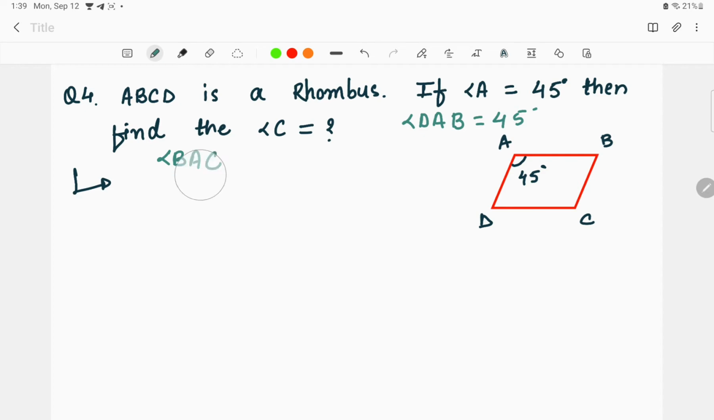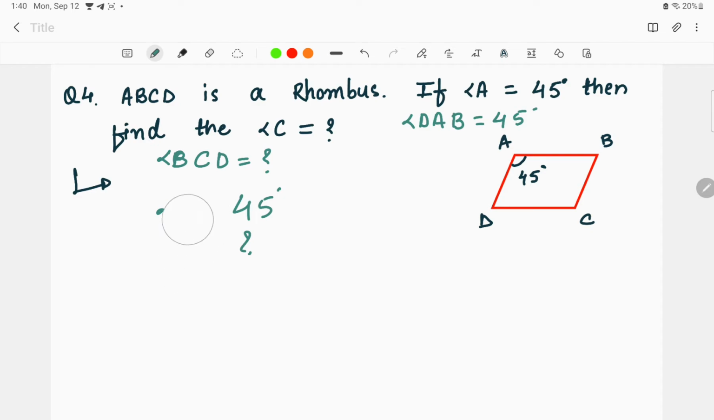Sorry, BCD. So this can also be the way in which they ask us the question, but let us see how they have asked it over here. Okay, ABCD is a rhombus. We are given angle A, so we have tried first. Angle A is equal to 45 degrees, right? And we have to find the angle C. This is what we have to do over here.